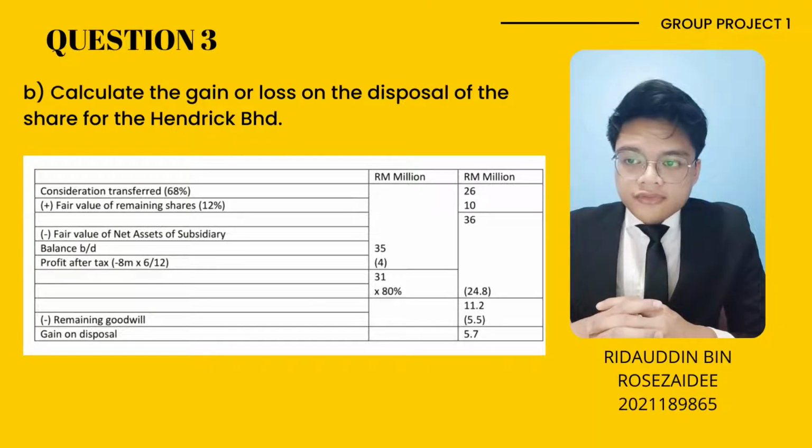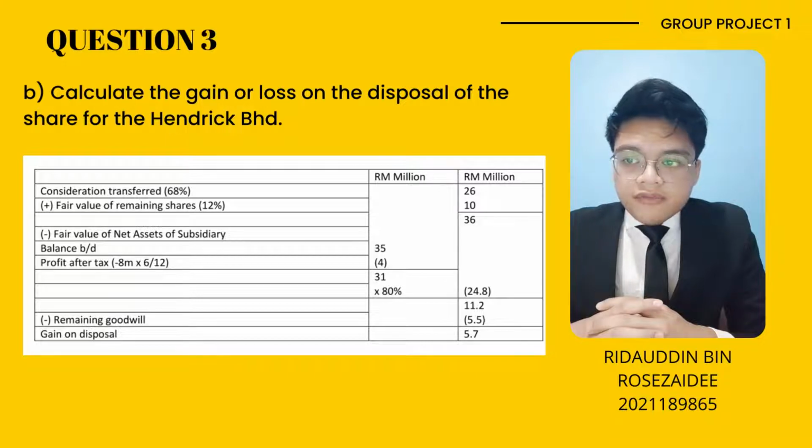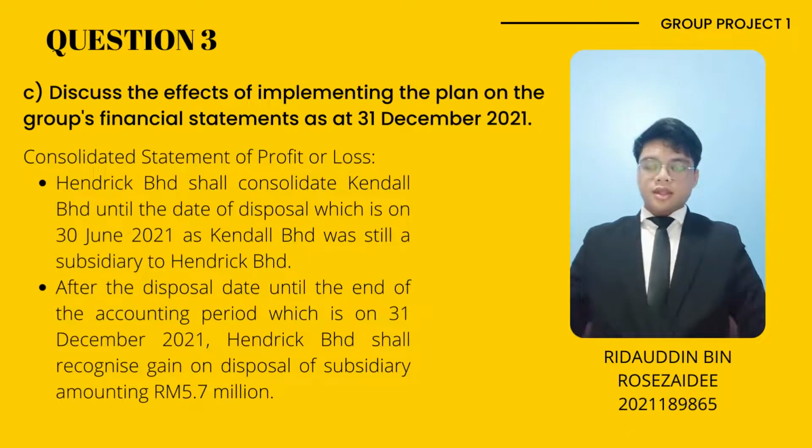After that, the fair value of net assets amounting to 31 million times 80%, and we get 24.8 million. Next, we minus 36 million and we will get 11.2 million. Then the value will be minus the remaining goodwill of 5.5 million. Finally, we will get the gain on disposal of 5.7 million.